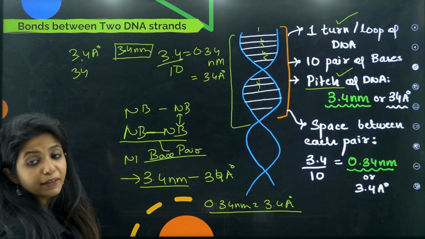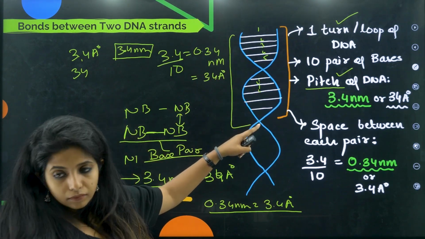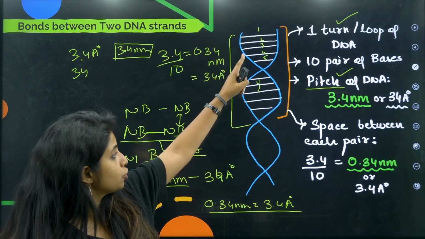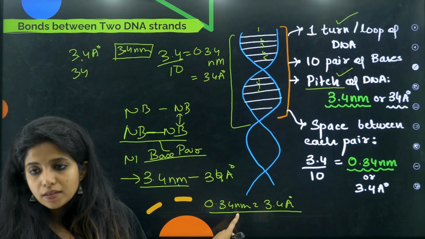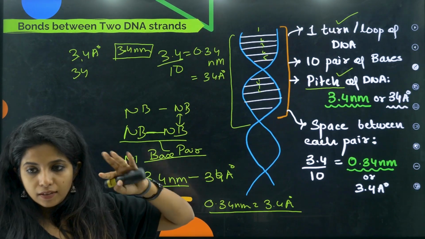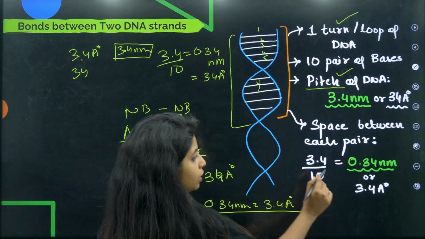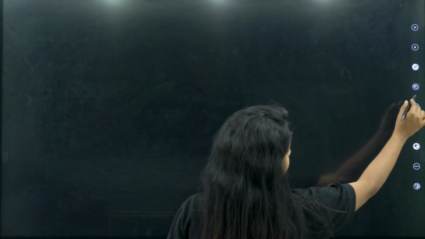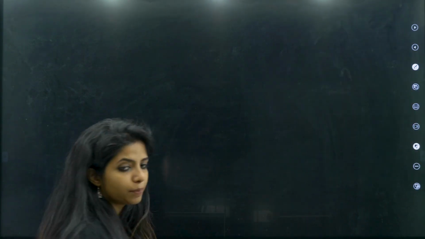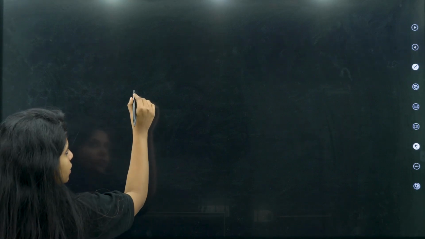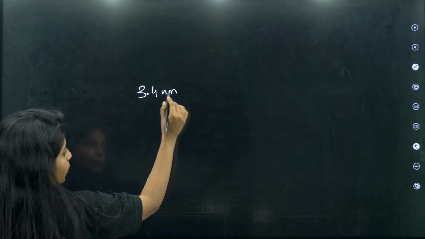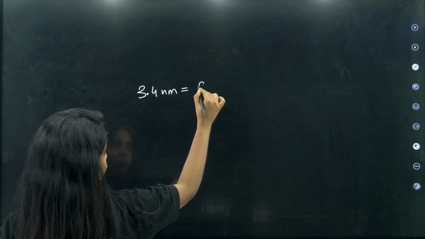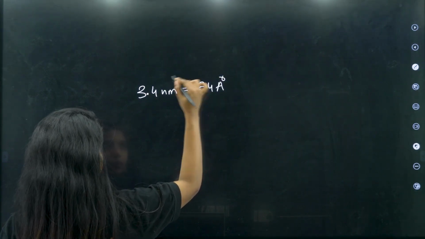This is the pitch of the DNA, and that is given over here. This is the distance between each base pair, the space between each pair. Now let me hide and ask you once more. What is the pitch of the DNA? This is the length. What is the length? 3.4 nm, which is 34 Armstrong.